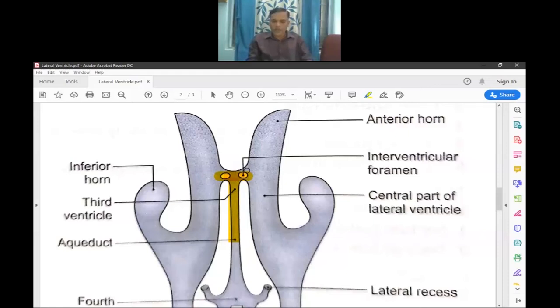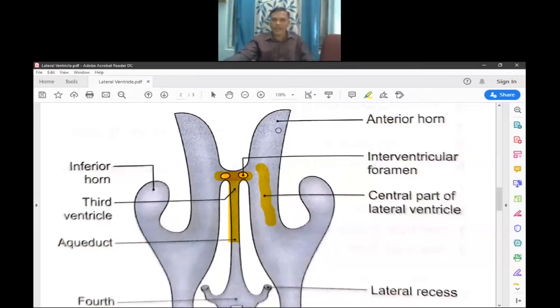Now the parts, or components, of the lateral ventricle. The first part is the central part. The central part is connected to three horns.